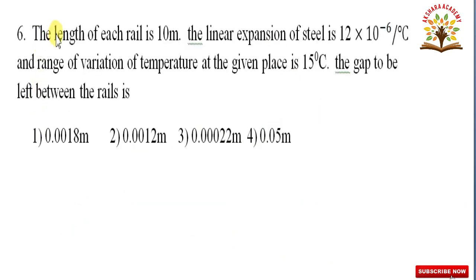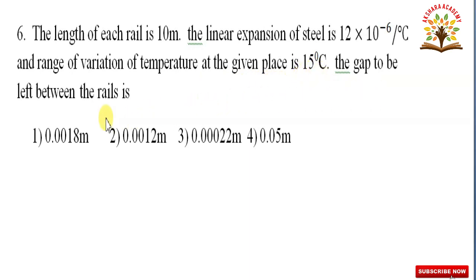In this question, the length of each rail is 10 meters. The linear expansion of steel is 12 into 10 to the power of minus 6 per degree centigrade, and the range of variation of temperature at the given place is 15 degree centigrade.